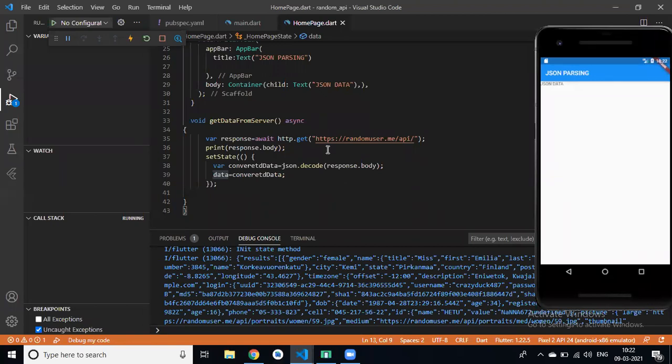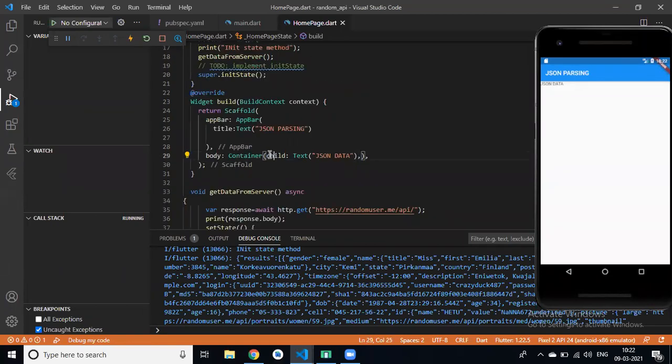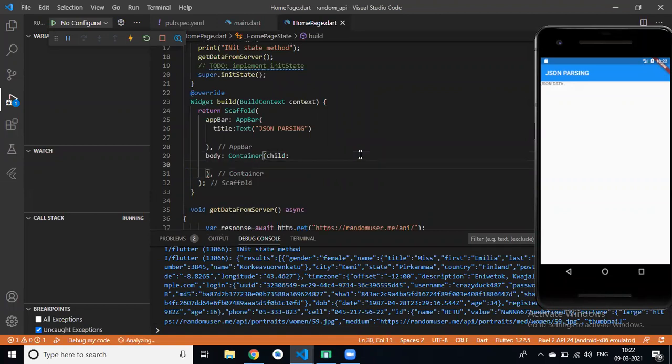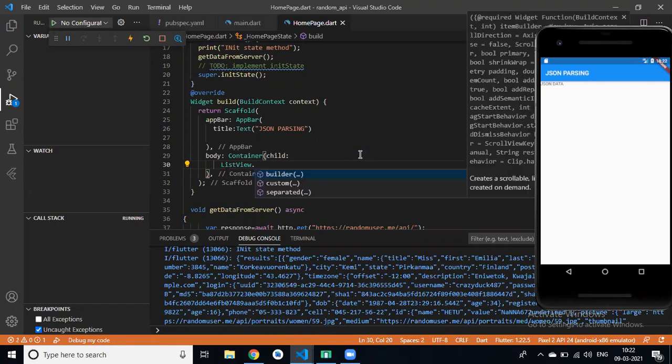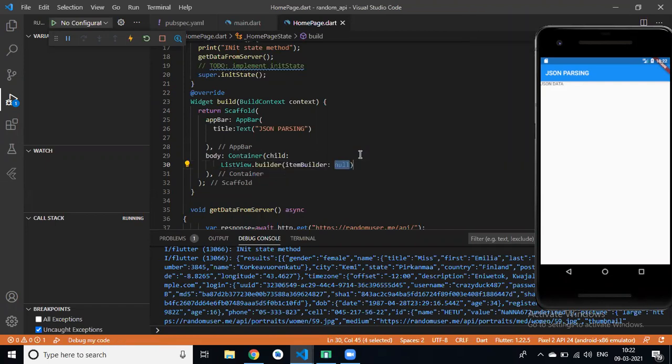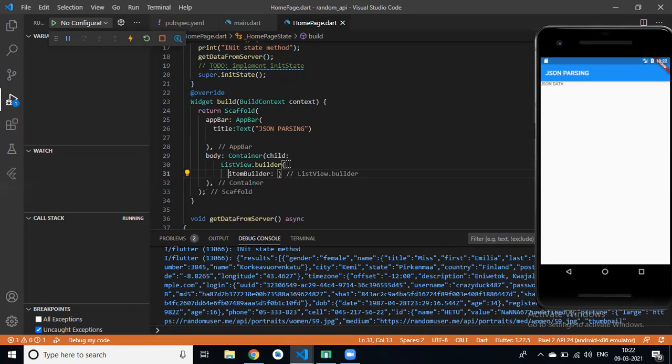Okay. So in body, we have a text widget. Instead of text widget, we can simply learn a new widget, that is list view dot builder. For displaying list, we need to create our list view dot builder. This is a widget for displaying list view.